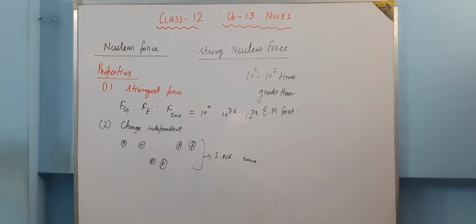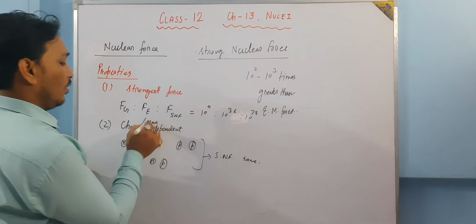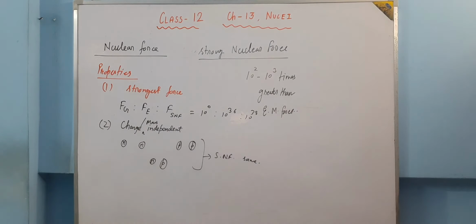It does not depend upon the charge and it does not depend upon the mass also. So I'm adding one more point: it is a charge and mass independent force. So the force between neutron and neutron, proton and proton, and proton and neutron, all the forces are same.